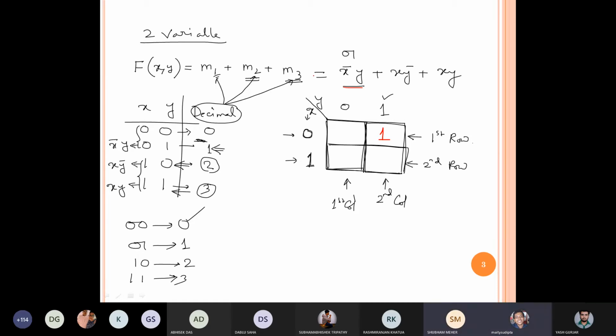Sir, I have a doubt that in the third line, x equal to 1 and y equal to 0. Then how will it be x y bar? I'm not getting that. That means specify this position. In which step are you not getting it? Sir, in the third position when x equal to 1 and y equal to 0, this one. You convert binary to decimal.